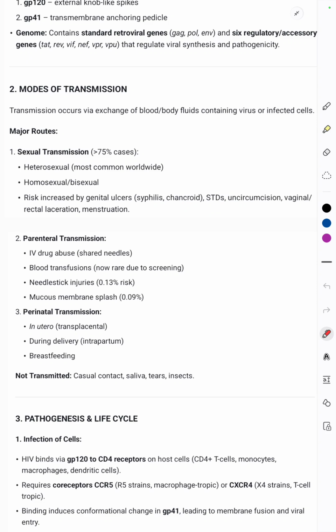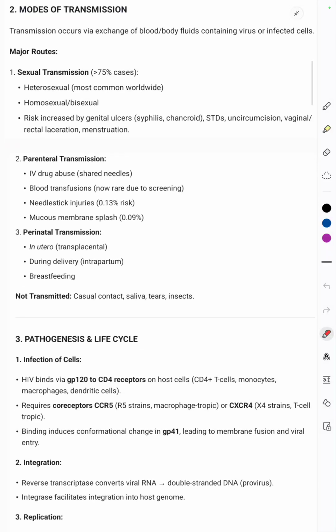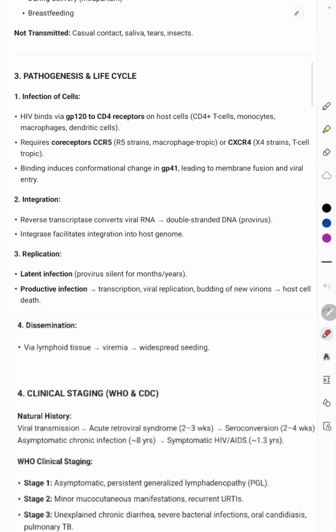Apart from that, there is parenteral transmission, via IV drug abuse, that is shared needles, blood transfusion, needle prick injuries, or mucous membrane splash. Then perinatal transmission can happen in utero, that is transplacental, or during delivery, intrapartum, or during breastfeeding. It is not transmitted by casual touch to someone or through saliva, tears, or insects.